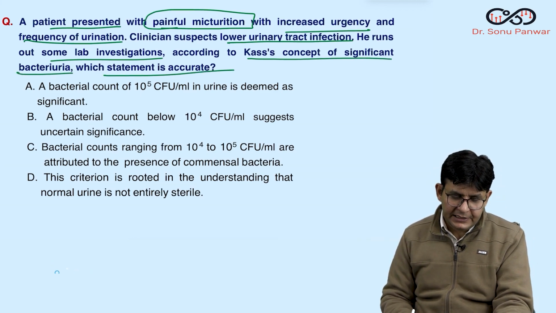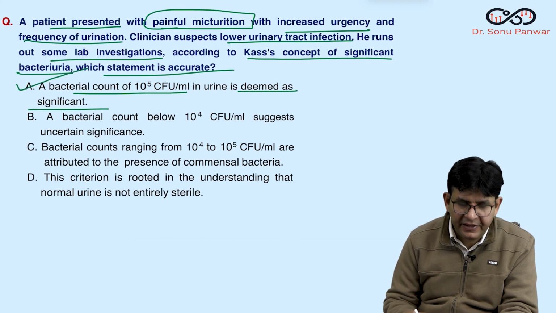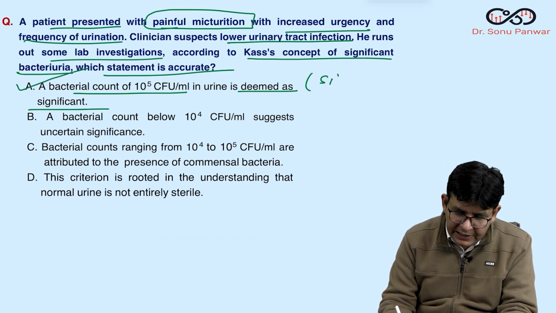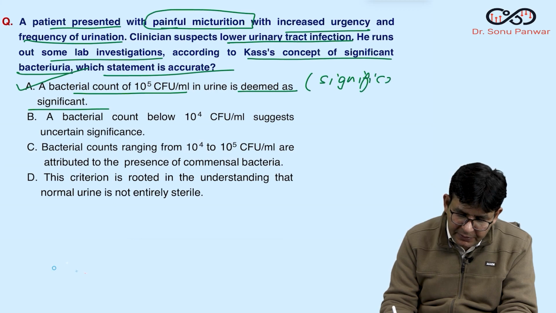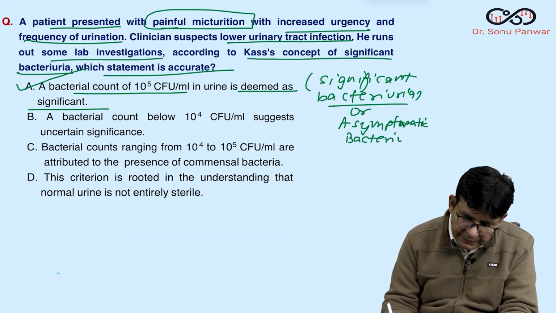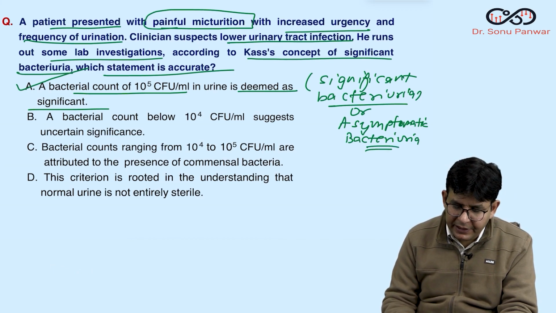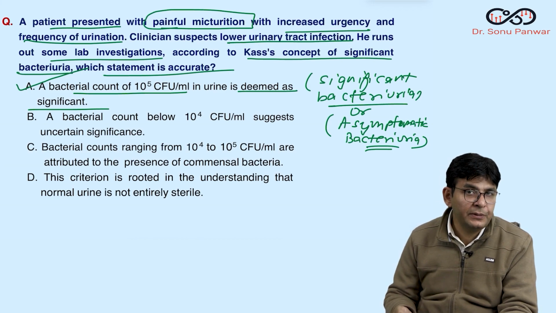So guys, a bacterial count of more than 10 to the power 5, that is more than 1 lakh CFU per ml, is deemed as significant. Very right. This is what is termed as significant bacteriuria. This is also termed as asymptomatic bacteriuria. Means in this, like significant bacteriuria, this can happen asymptomatic and all.